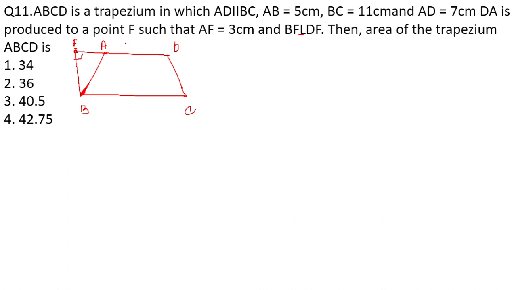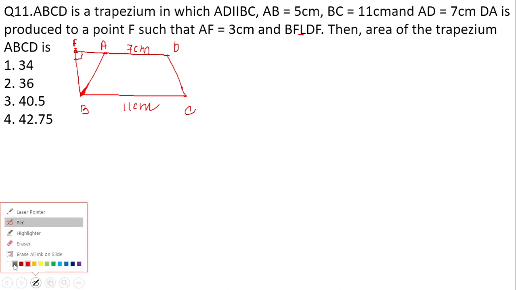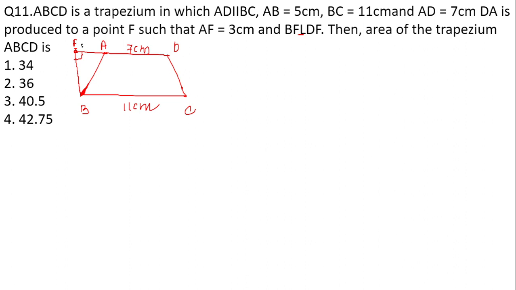Here AD given is 7 cm, BC given is 11 cm. Other than that, AF mentioned is 3 cm, and the rest of it, 5 cm, is AB. So by using the given data, that is AF equal to 3 cm and AB equal to 5 cm, I can find the side BF, right?